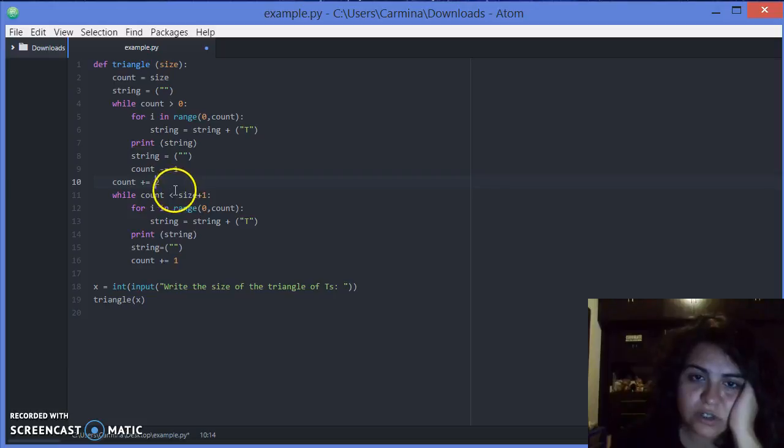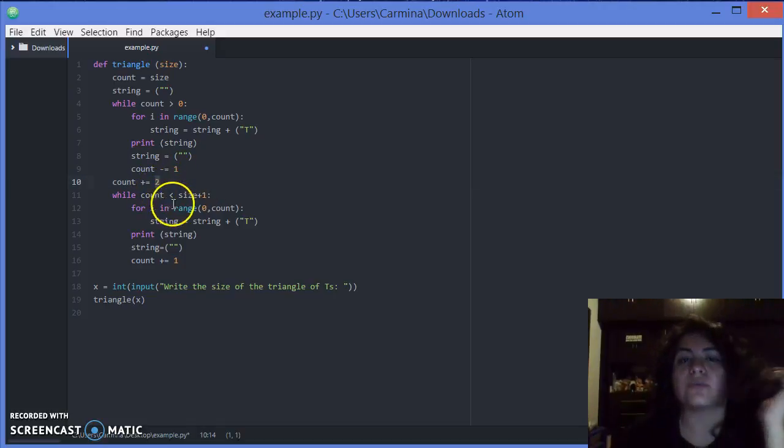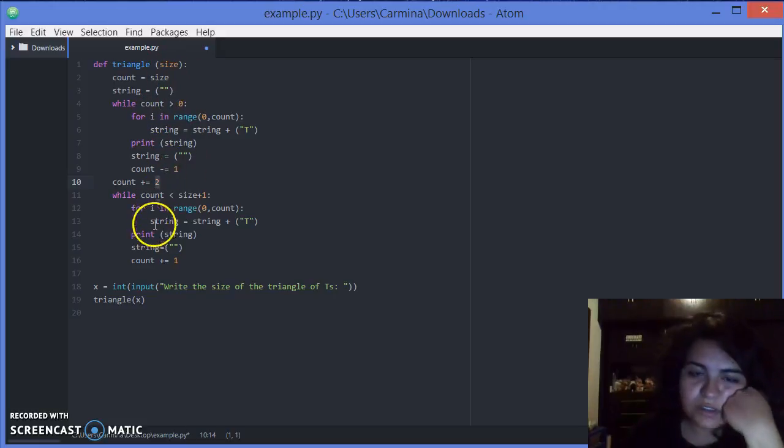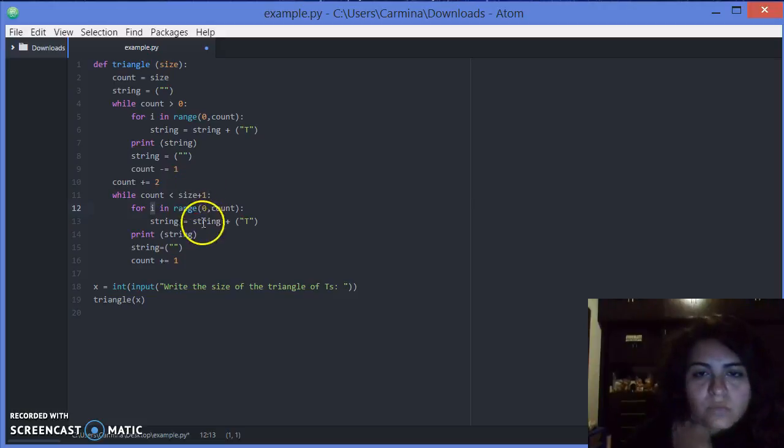And then when count is less than size plus 1, so this number plus 1, maybe because we start with 2 and not with 0, not with 1. So for each element in range of 0 to count, that's 2, we will add a string.